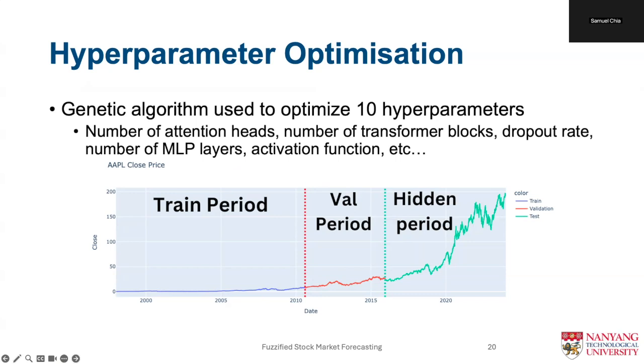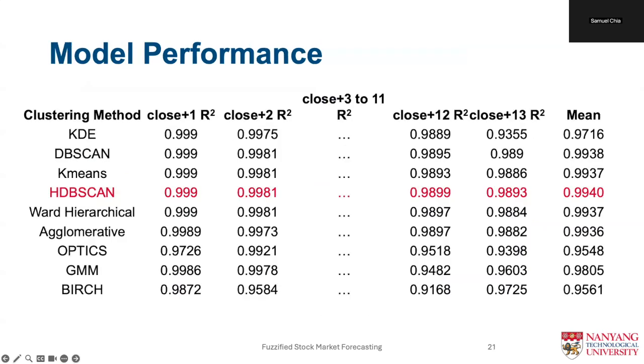This approach ensures that the hyperparameters are optimized on a subset of the training data, leaving the test set completely untouched for final model evaluation. Here we present the prediction performance of our transformer model for forecasting close prices from T+1 to T+13 days.